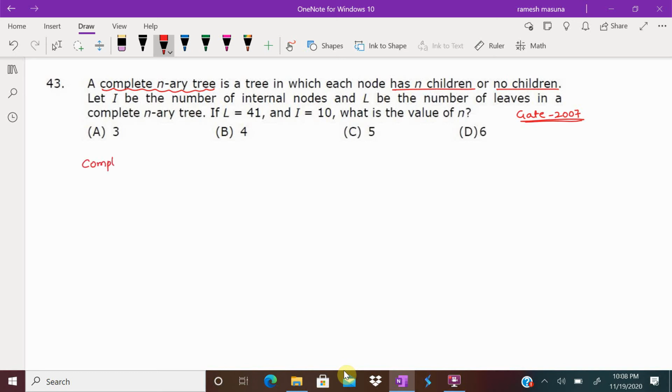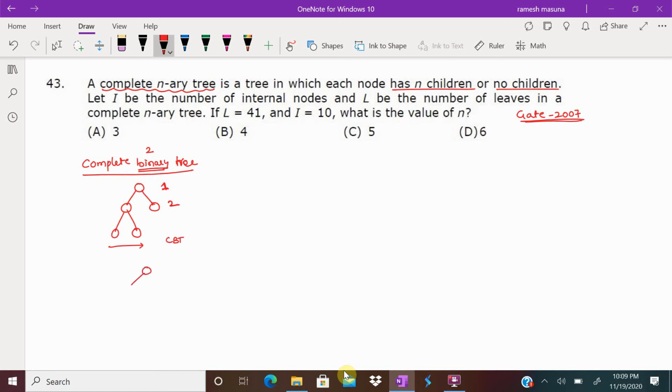As we know, what is meant by a complete binary tree. Here binary means each node will have two children, because what is the meaning of binary? 2. Now if I say complete binary tree, each internal node will have exactly two children or no children, and all the levels are filled except possibly the last level. This is level 1, this is level 2. So level 1 is completely filled, level 2 not completely filled except possibly the last level, and that too filling the nodes from left to right. Then I can call this a complete binary tree.